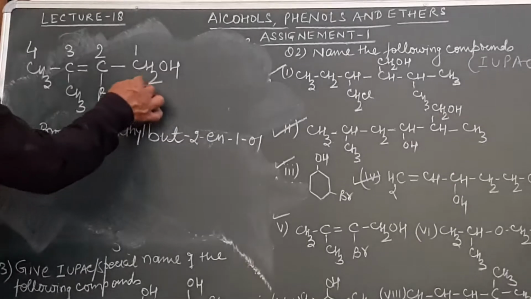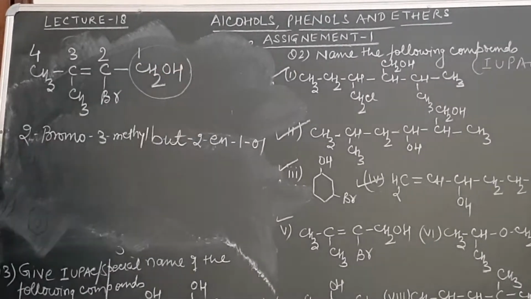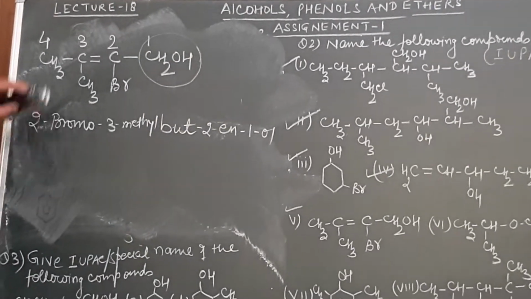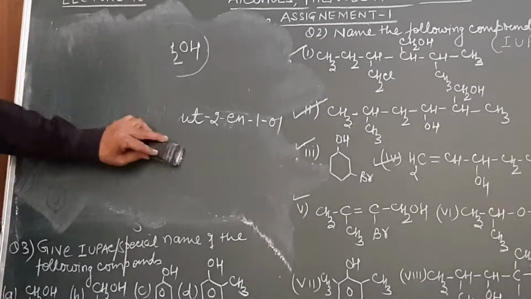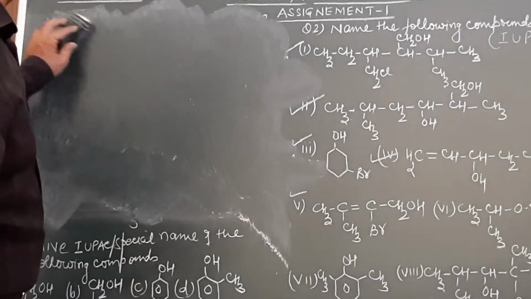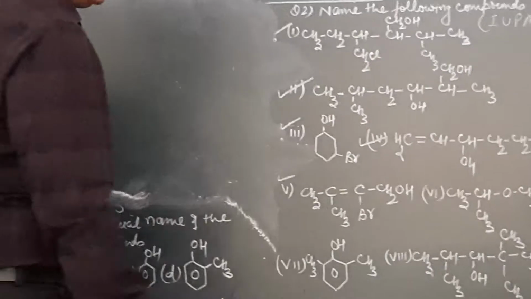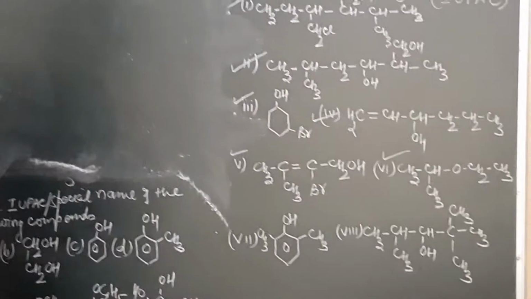Remember, I have numbered from the side where the senior function group gets the lowest possible number. The nomenclature system is a part of every chapter in organic chemistry, and this has been done again and again with you. Now, let us come to the 6th part.